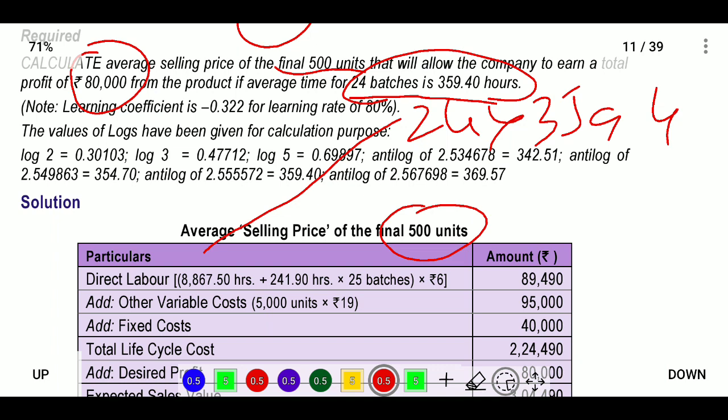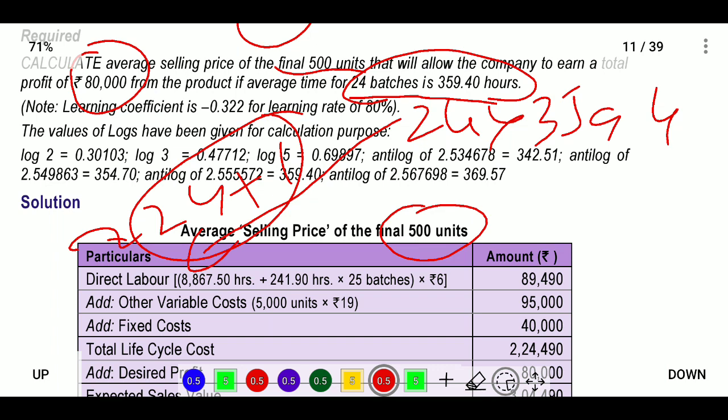Okay. For the first batch we will get 362. Whatever the amount will become, through 24 into 359.4, we will get 8625.6 (8624.5). This is only 24 batches, plus we want one more batch, that is the 25th batch we are required. So we will calculate for the 25th batch.